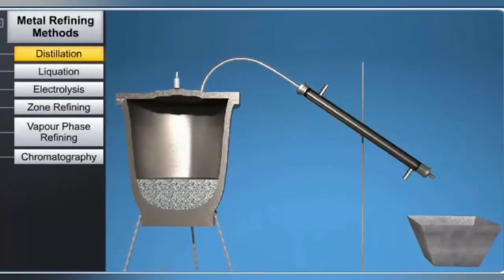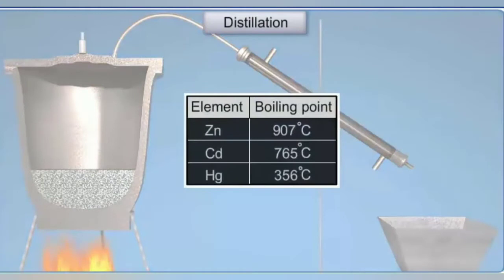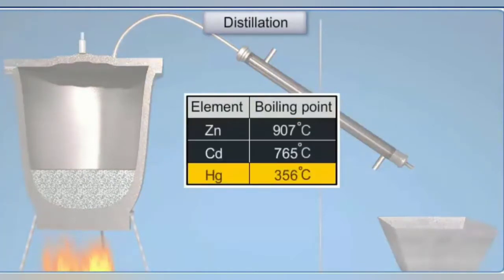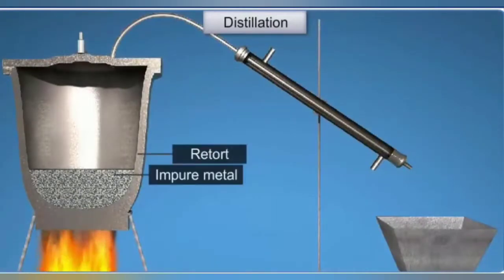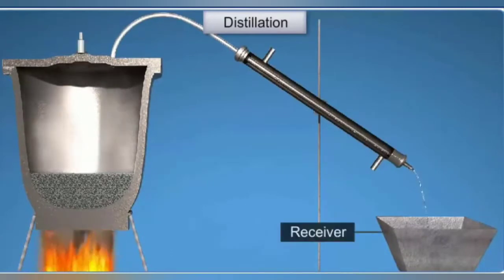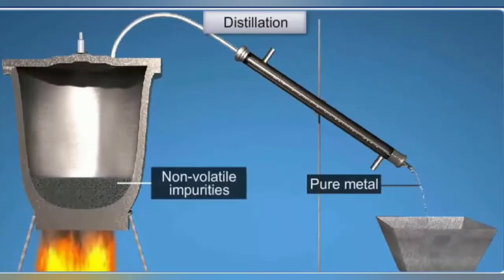This method is used to purify metals with low boiling points, that is, volatile metals like zinc, cadmium, and mercury. The impure metal is heated in an iron retort and the vapors are condensed in separate receivers. The pure metal distills over, leaving behind non-volatile impurities in the retort.